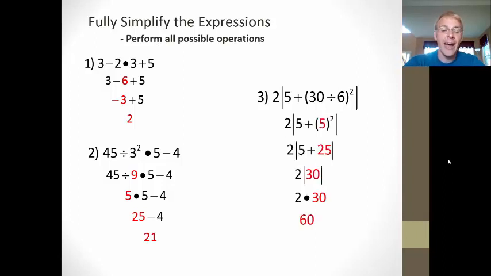In our third example, we've got a couple of pairs of grouping symbols here. We've got the parentheses and then the absolute value bars. We're always going to work inside out with our grouping symbols here. So we're going to do the parentheses first. 30 divided by 6 is 5. Then inside the absolute value bars, I've got 2 operations, addition and exponents. We do exponents first, so 5 squared is 25. 5 plus 25 is 30. Now I can use the special ability, the mutant power of my absolute value bars, to take the absolute value of 30, which is positive 30. Then I can do 2 times 30, which would simplify all the way down to 60.